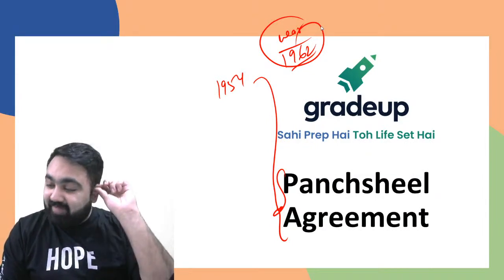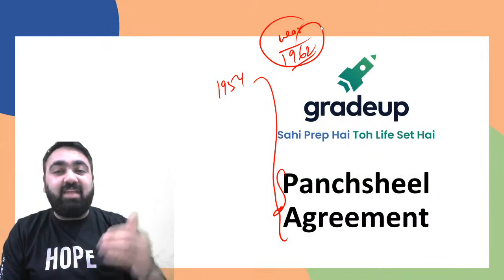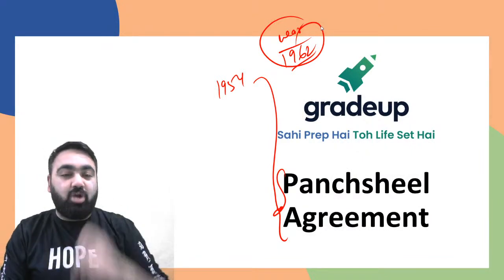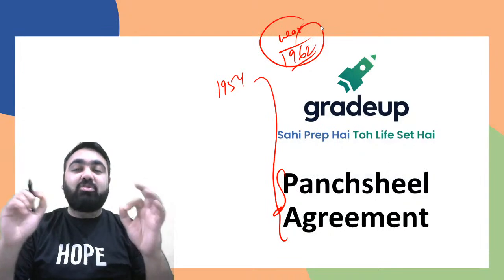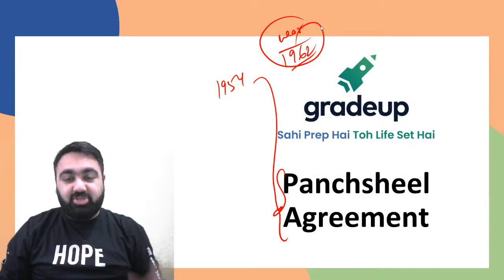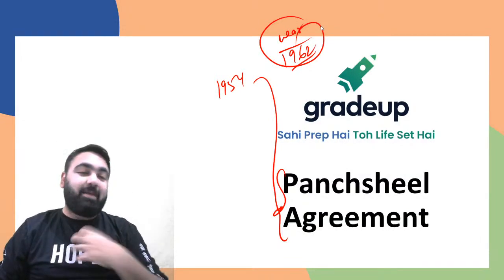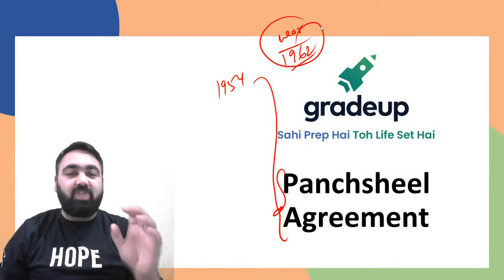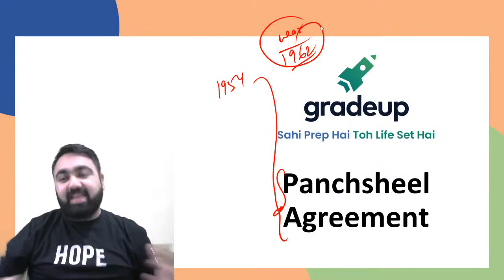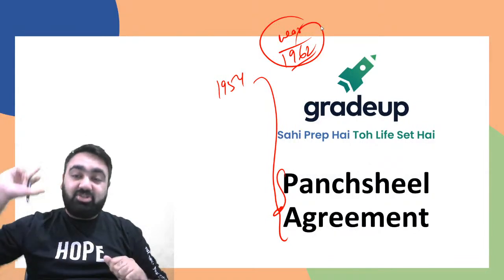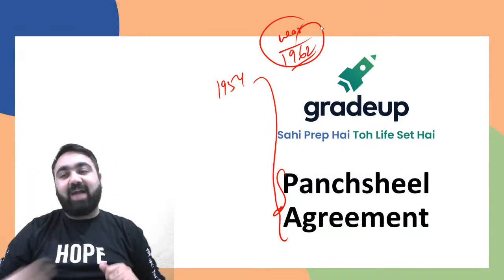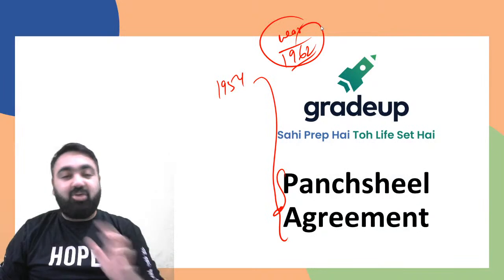China says that when we allowed the Dalai Lama to come to India, that is when India broke the Panchsheel Agreement. So China's version says that India broke the Panchsheel Agreement because we allowed the Dalai Lama to come here. We say that China is the one who broke the agreement because they were the ones who first attacked Tibet. This is what we will be discussing today.